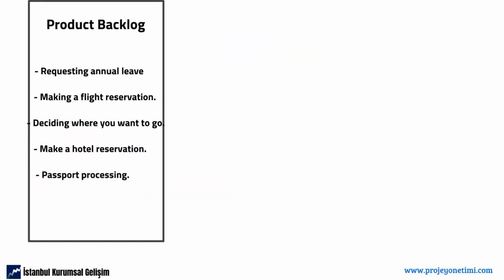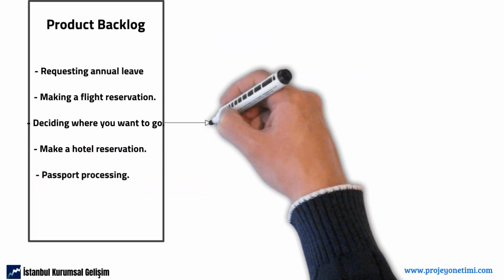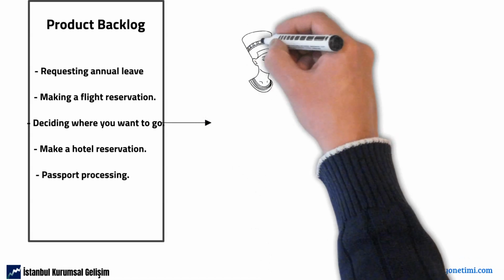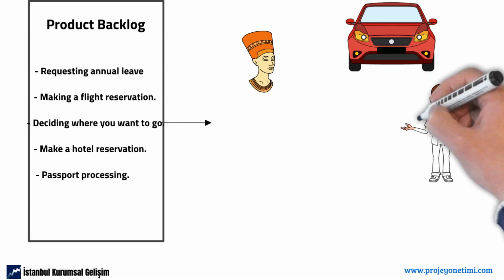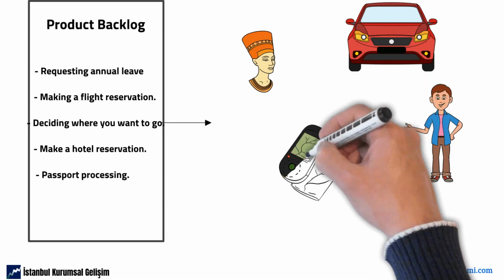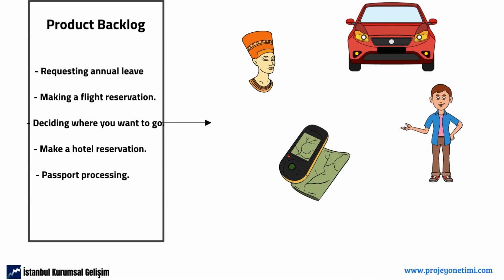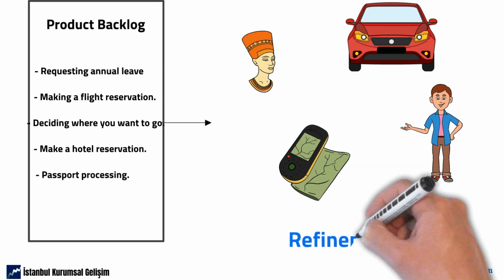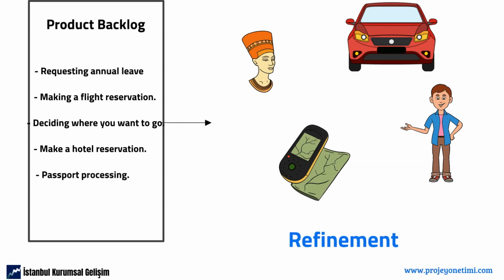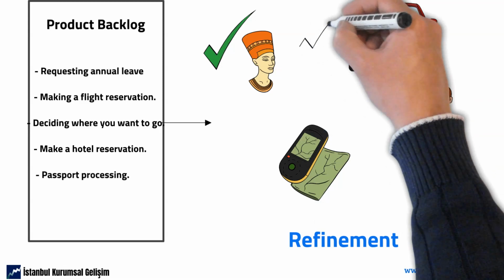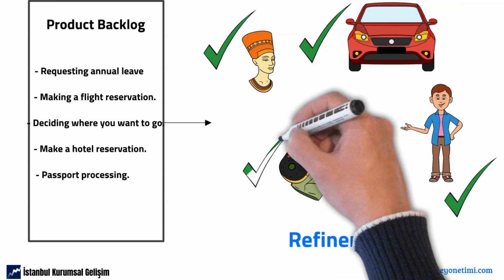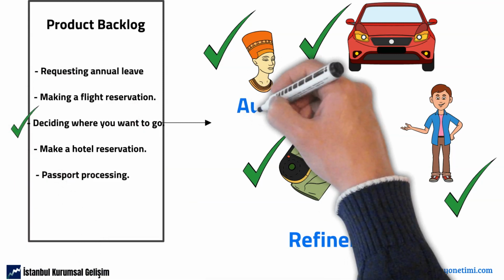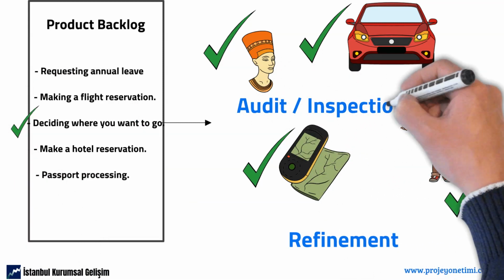When it is necessary to elaborate a backlog item further, it is possible to open details such as determining the historical places in the destination, renting a car, agreeing with a guide, navigating the places to visit. This is what we call refinement. It should be checked throughout the project whether an agreed backlog item is made as expected or not. This is what we call audit or inspection.